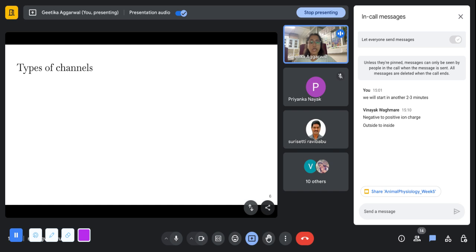Sodium and potassium channels would be two different channels based on what is getting transported through them. But what is controlling whether the channel is open or closed? So there are two types of channels based on what controls whether the channel is getting opened or is closed. Anyone?